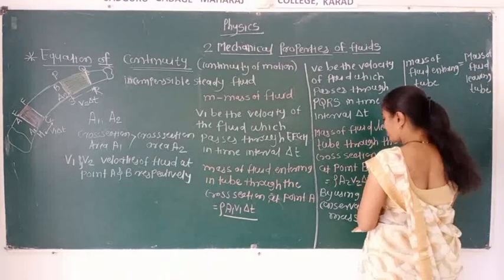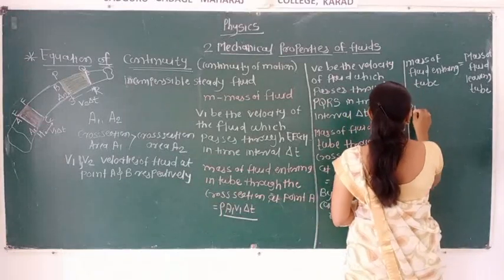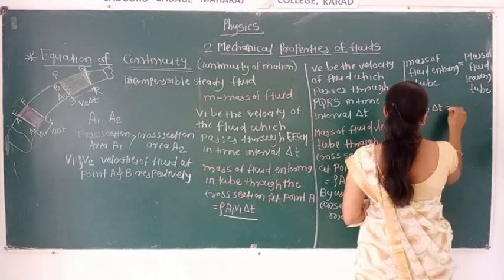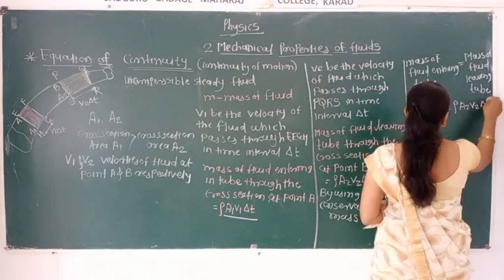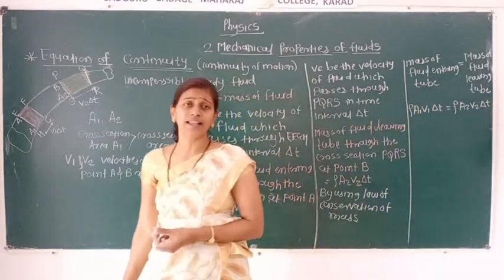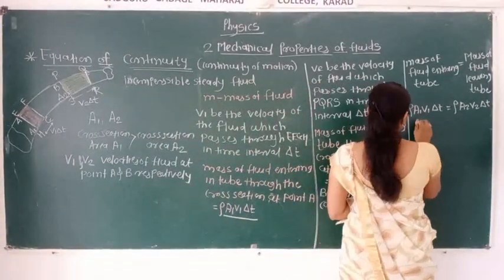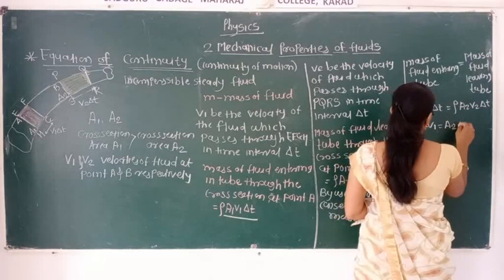So by putting in the values, ρ A1 V1 Δt is equal to ρ A2 V2 Δt. That we are taking by the relation between mass, density and area that we already learned in 11th standard. By simplifying that, we will get A1 V1 is equal to A2 V2.